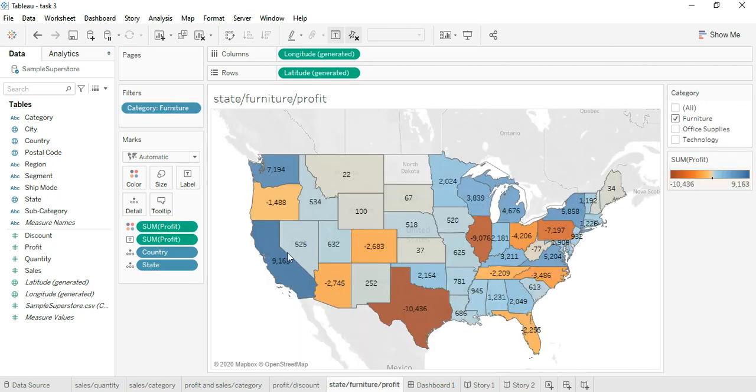Here we have compared state, furniture and profit. In this we have highest profit as 9,163 for California and least with Texas as negative of 10,436.